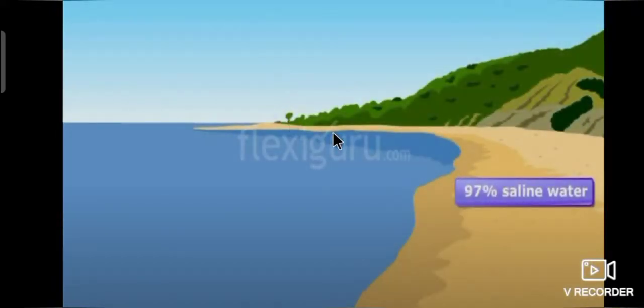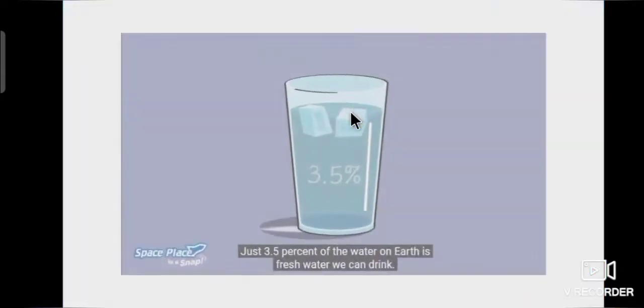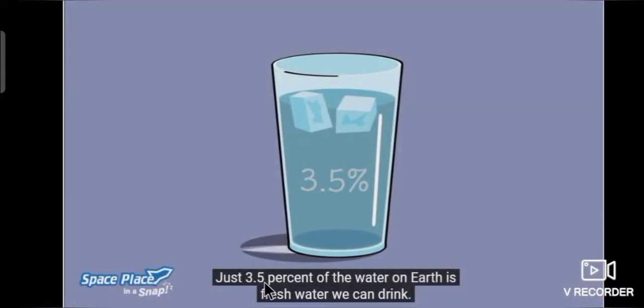Students, 97% of the total amount of water that exists on Earth is found in seas and oceans, which are more saline. Just 3.5% of the water on Earth is fresh water that we can drink.